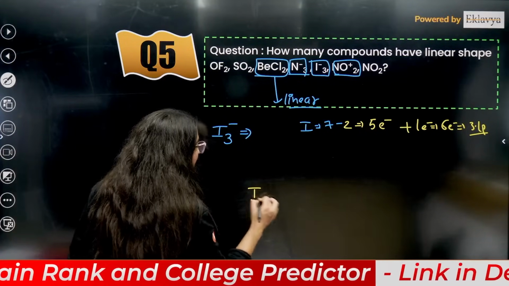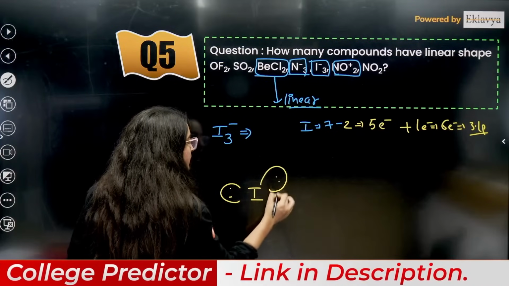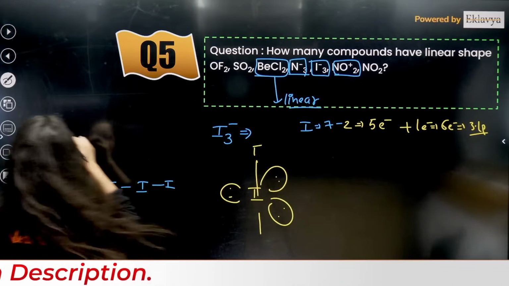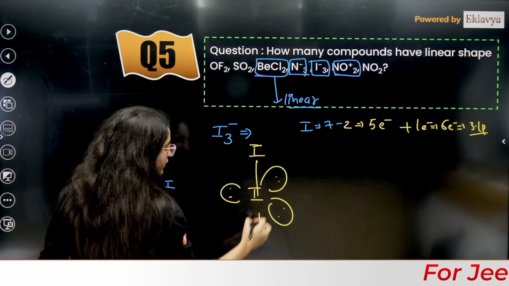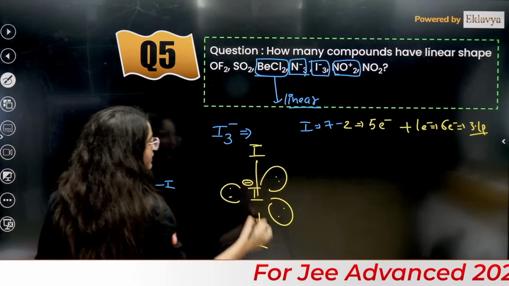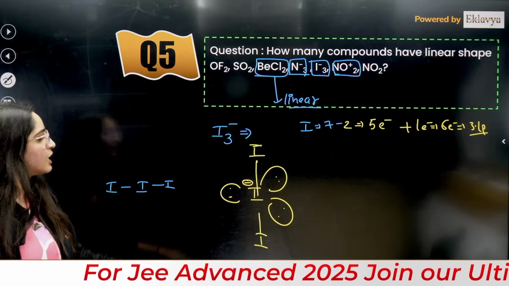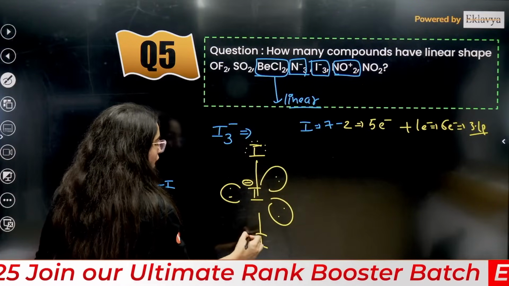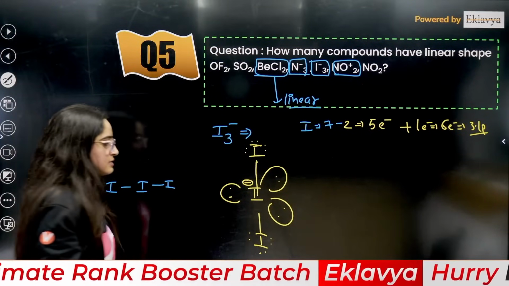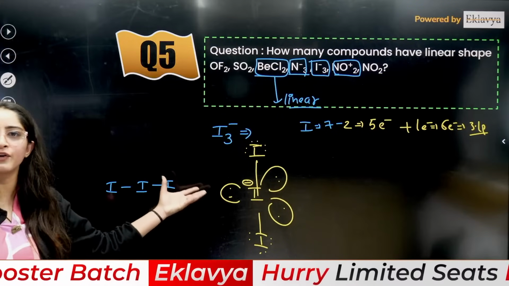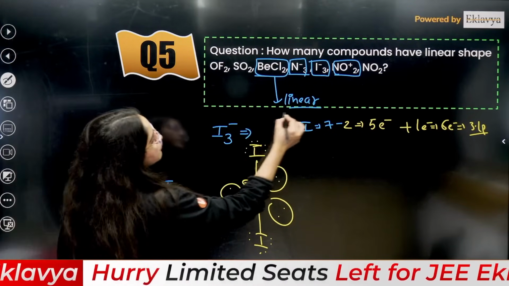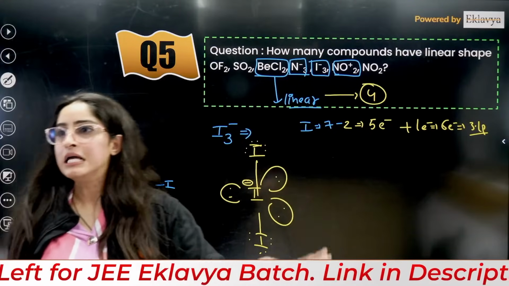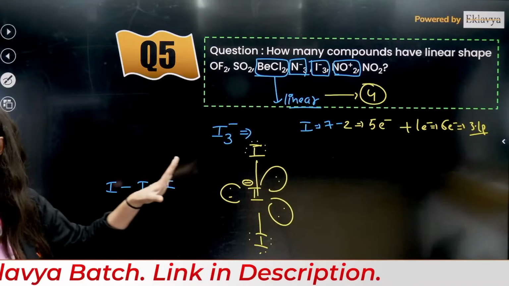So this is I, with 3 lone pairs on the equatorial side, and here you will have iodine and iodine, with 1 negative charge because it has gained that. So the answer will be 4. 4 are the linear structures.